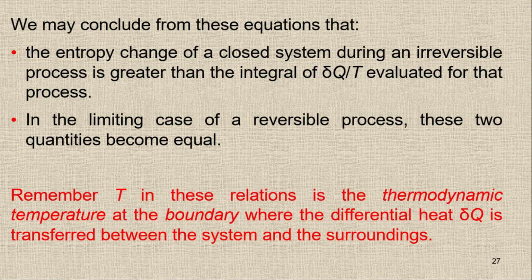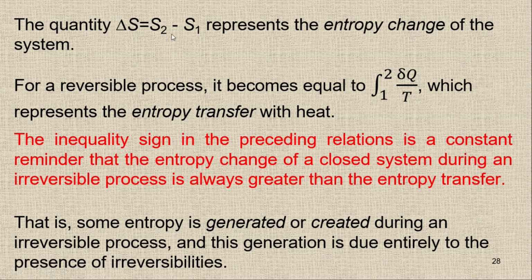Now, if I'm going to move further, here this S2 minus S1 is equal to delta S, or the change in the entropy. So this is the change in entropy, and this is only for an internally reversible process. For a reversible process, it becomes equal to the integral of delta Q upon T, which represents the entropy transfer with heat. So this one is the entropy transfer with heat.